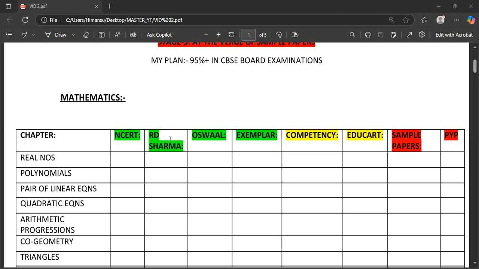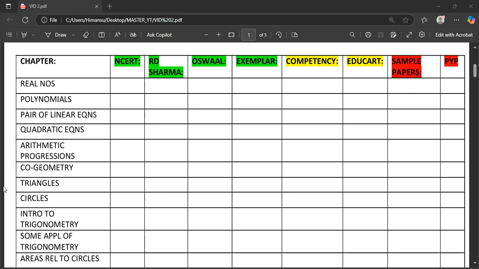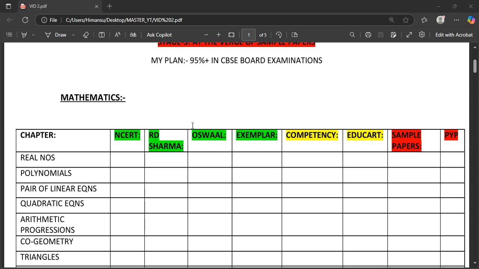So in RD Sharma, there are two or three chapters on this, and one chapter in NCERT. So you are going to do RD Sharma examples mostly. Exercises you might skip, but example questions, please do them.